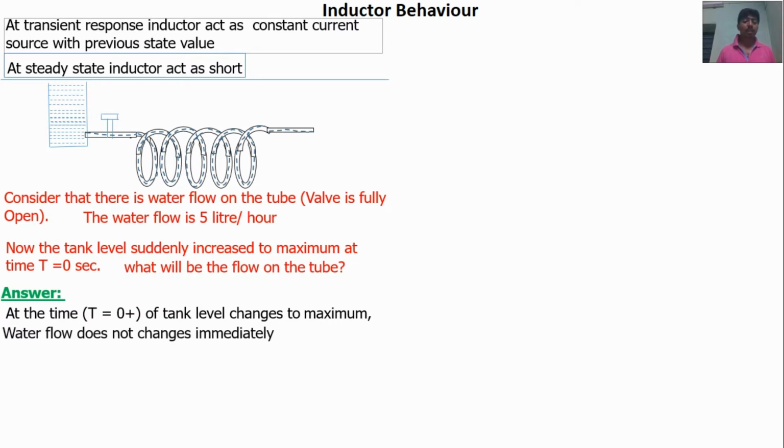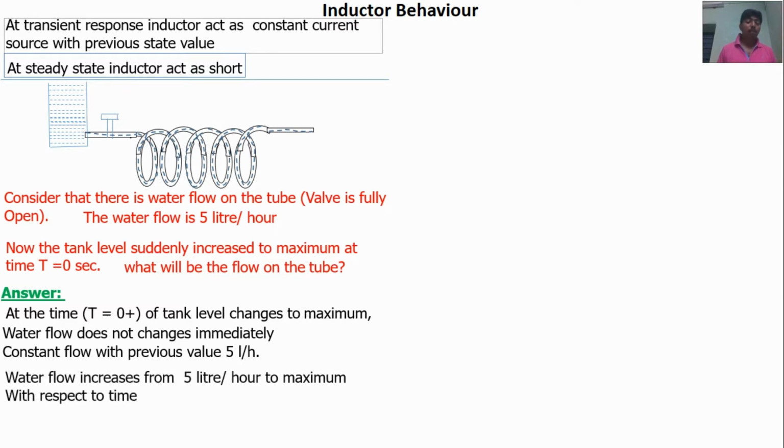The water flow is a constant 5 liters per hour at the time of the change. That is the immediate response: the water flow stays at the previous state value, 5 liters per hour. After some time, the water flow starts to increase from 5 liters per hour. After a finite time, the water flow reaches a steady, maximum value.